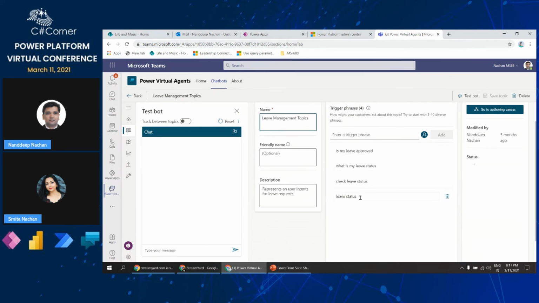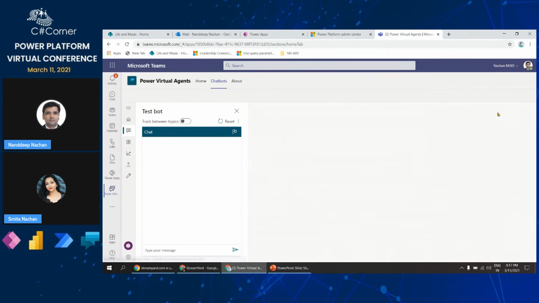For example: leave status, check leave status, what is my leave status, is my leave approved. These are the kinds of questions the user will have, and they are the triggering phrases by which this bot will get invoked. So I will go to this authoring canvas, from where we can define the flow for this bot.